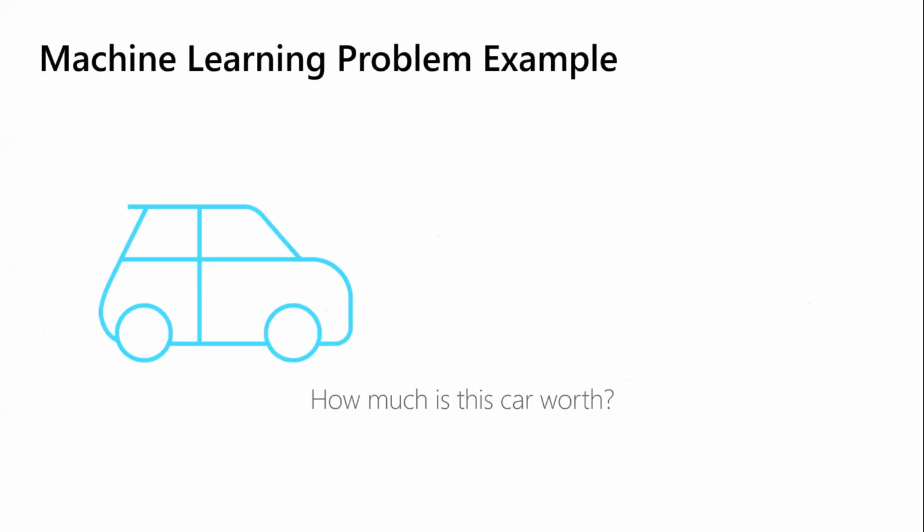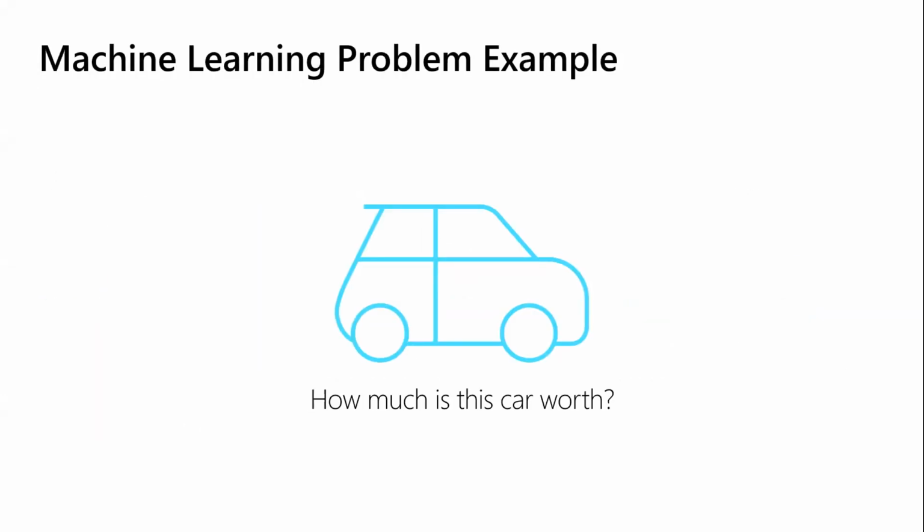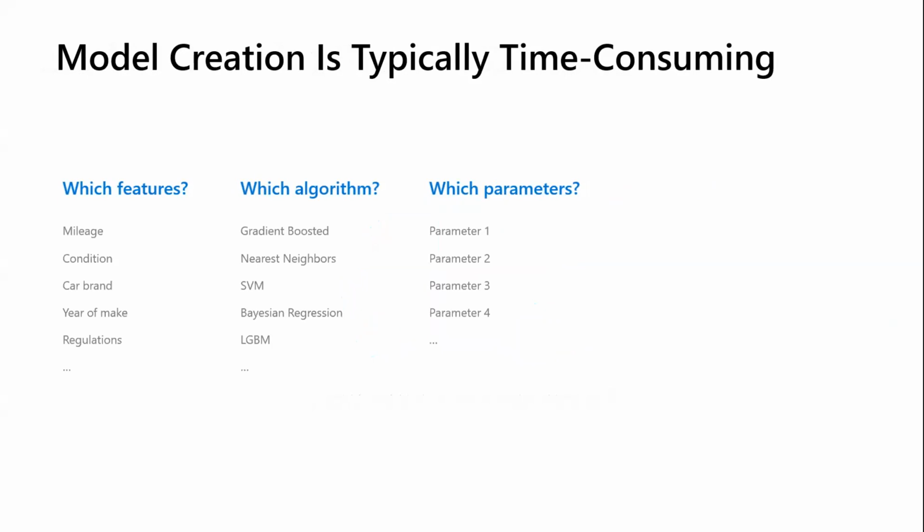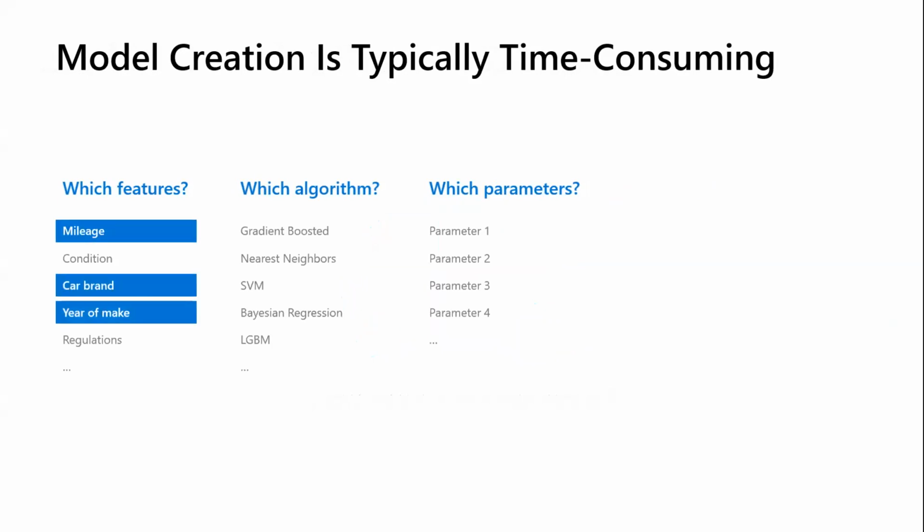So let's dive into an example of this: how much is this car worth? In order to do this, what we'll have to do in the process is first choose features, and then choose an algorithm, tune our parameters. So since we're figuring out the price of a car, let's just say we go with mileage, car brand, and year of make. Maybe go with gradient boosted as an algorithm, and maybe even tune our parameters like this.